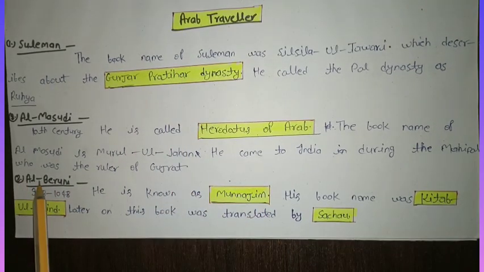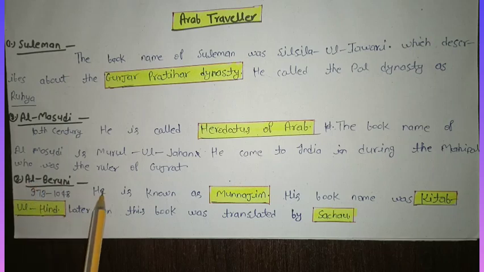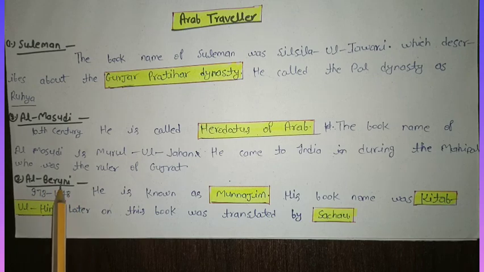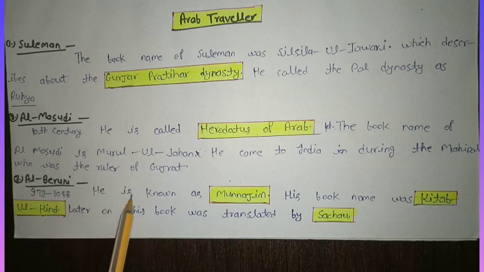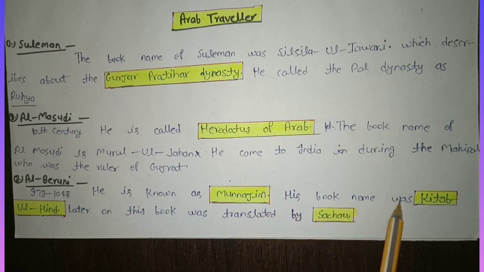The next traveler of the Arabs is Al-Biruni. The timeline of Al-Biruni is 973 to 1048 AD. He is known as Munajjim. His book name was Kitab-ul-Hind. Later on, this book was translated by Sachau.